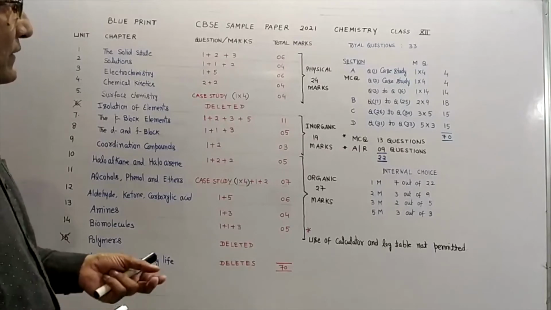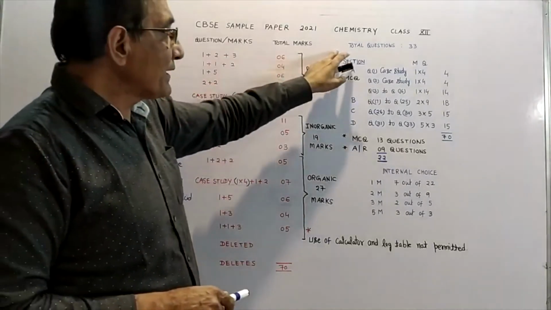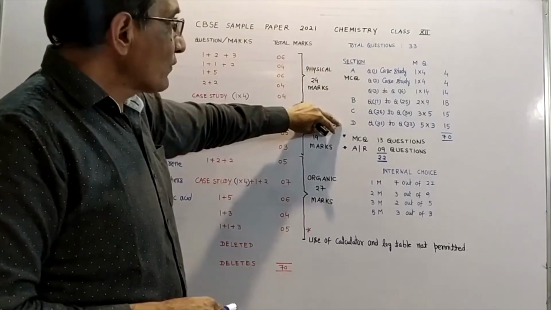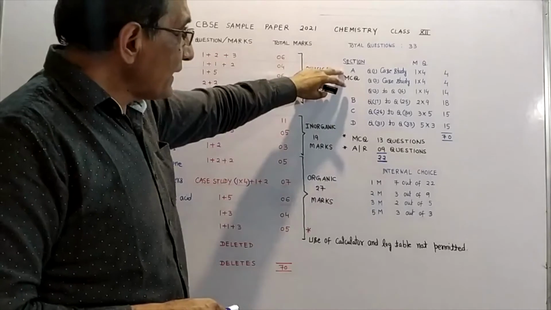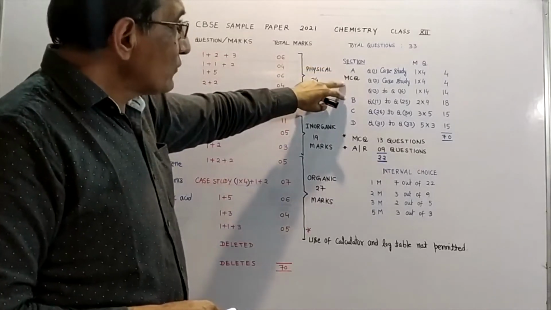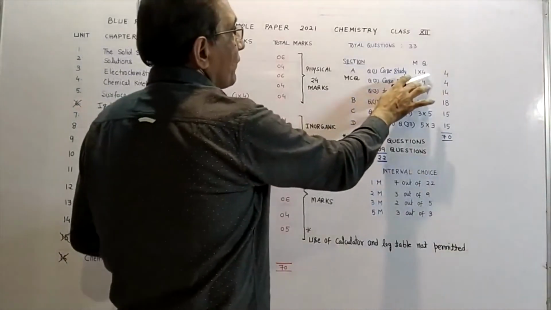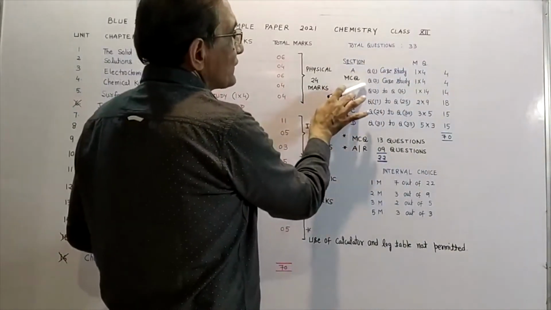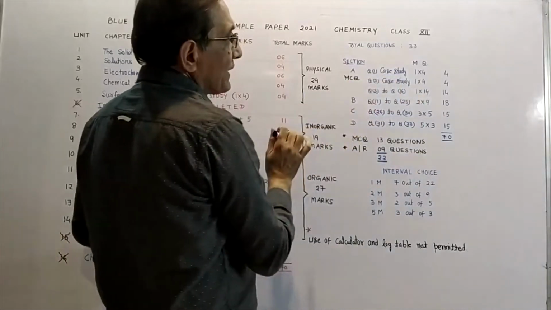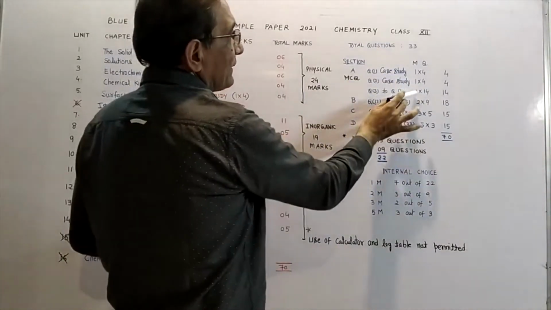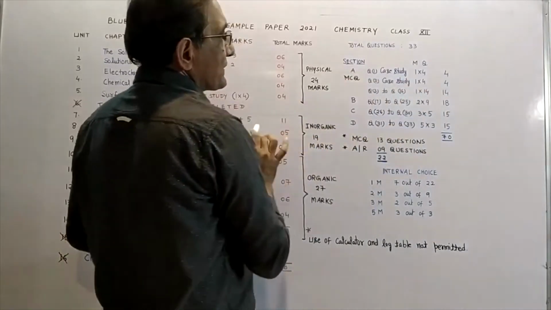And students, total questions will be 33, and there will be 4 sections in your question paper. Section A will be MCQs. One question will be a case study, that is 4 marks. Again, the second question will be a case study, 4 marks. Questions 3 to 16 will be normal MCQs, again 14 questions, 14 marks.